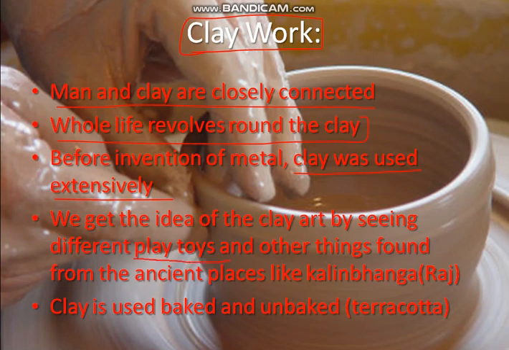We can find different kinds of toys, different kinds of things, different kinds of items at very ancient places like Kalibanga, which is one of the Harappan towns, having the same kind of situation as Harappa had.